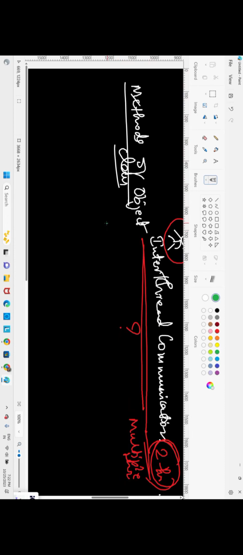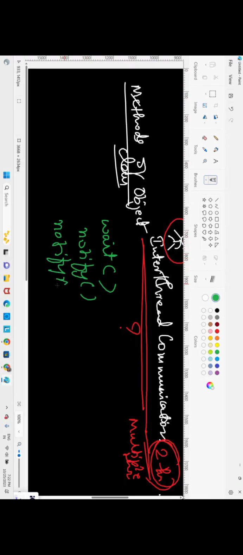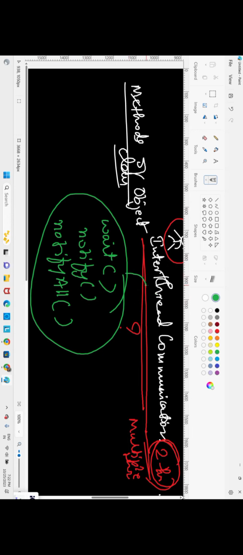We have just studied a few. We have to study the wait method, and one more method called the notify method, and one more method, the notifyAll method. These are the three methods through which we can achieve inter-thread communication.